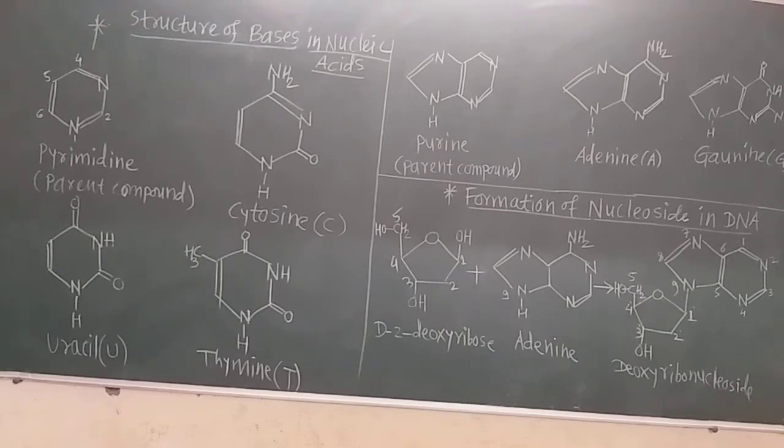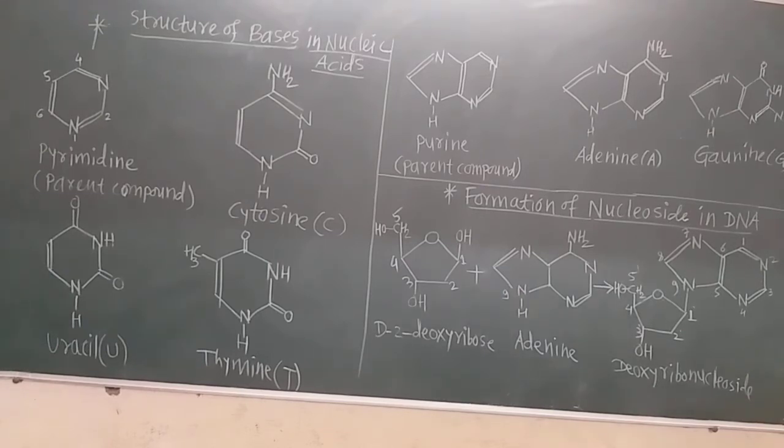Why are nucleotides called the monophosphate of nucleosides? Because there is only one phosphate group in the nucleotide. Where does it attach? At the 5 dash carbon atom. This hydroxyl group gets replaced by the phosphate group in the nucleotide. That is the difference between nucleosides and nucleotides.